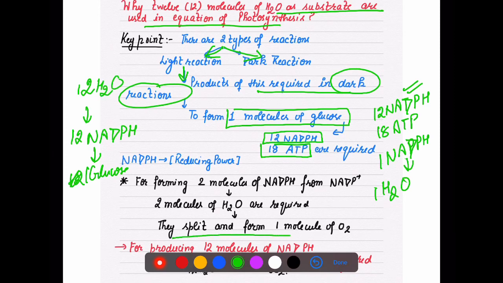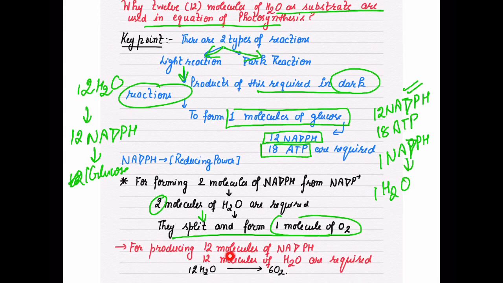That is why. And these 12 molecules of water split, two molecules splitting to form one molecule of oxygen. So once again I am repeating that for producing 12 molecules of NADPH, 12 molecules of water are required, and these 12 molecules of water split into 6 molecules of oxygen.